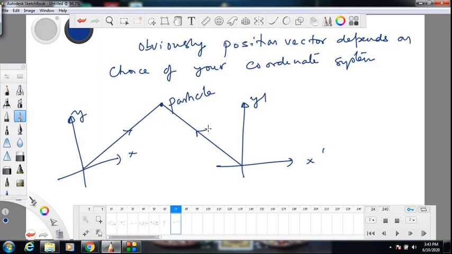You see, both the length and direction are also changing. So you can say this is position vector r. For this coordinate system it is r prime. So position vector could be different for different persons. That is very natural. Suppose there is a car near your house, a beautiful car. For you its position is something. For your friend in America, the position of the car is something different. It is very far away from him and in a different direction. So obvious.